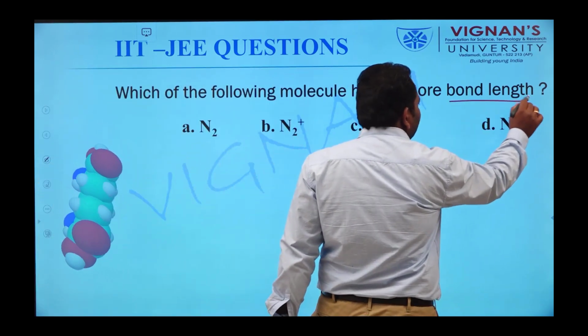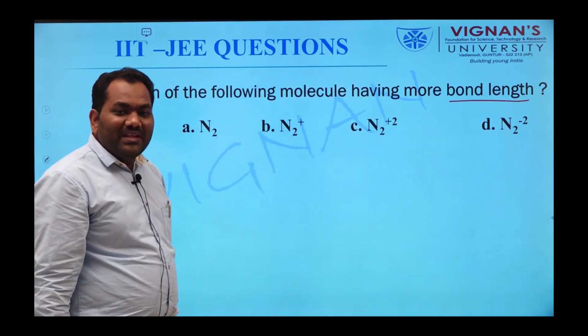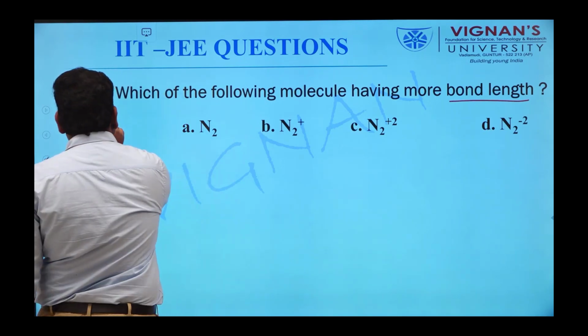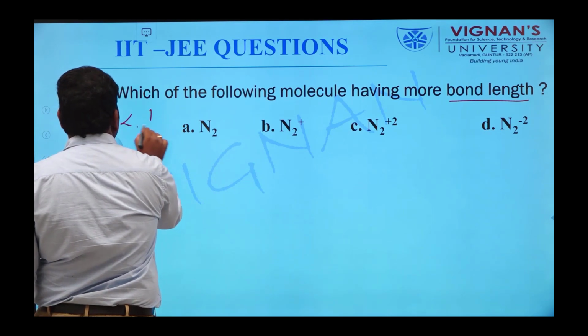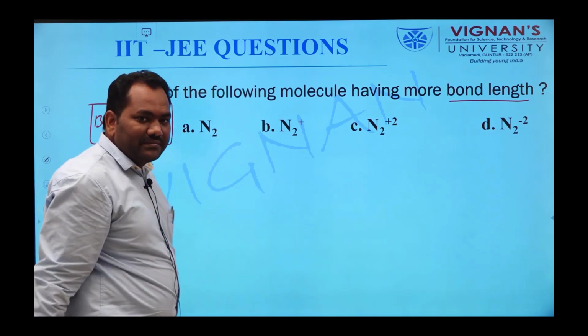What is the relation between the bond order and bond length? Bond order is inversely proportional to bond length.